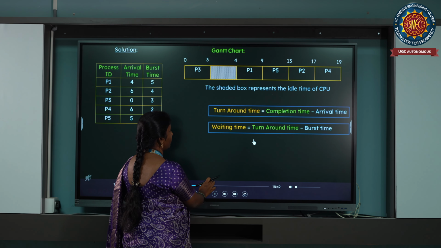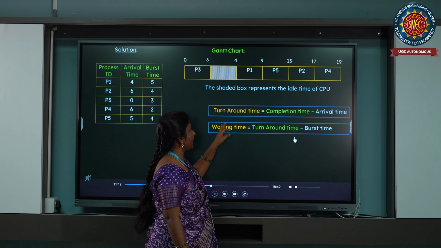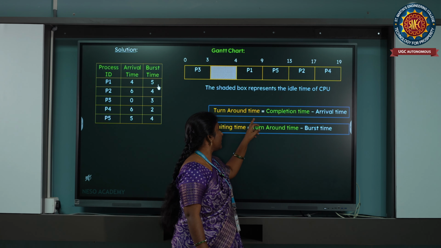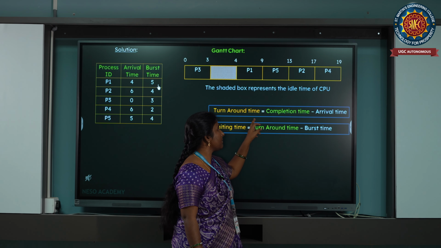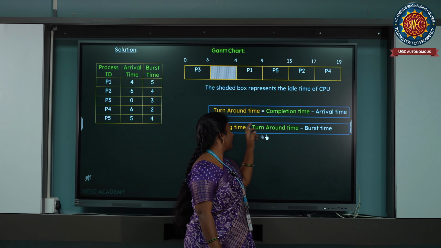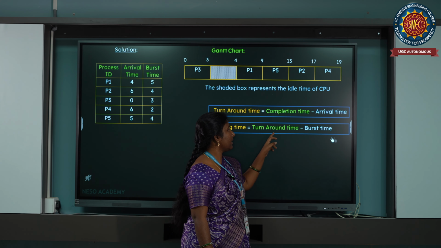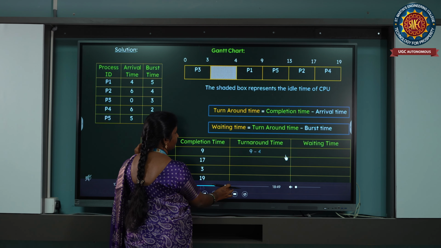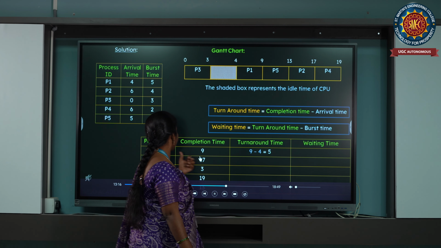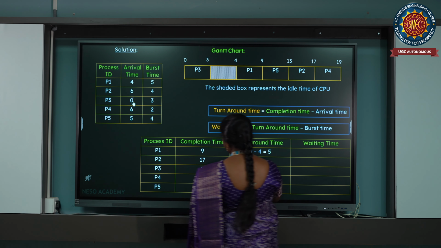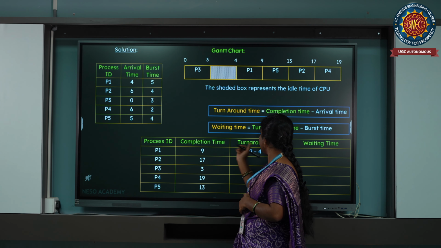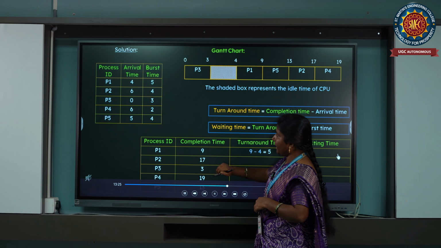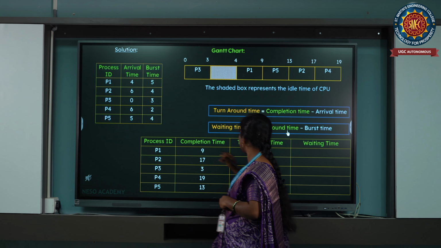And we know how to calculate the turnaround time and waiting time. As I was saying earlier, the formula for turnaround time is completion time minus arrival time, and waiting time is given as turnaround time minus burst time. These are the values we'll be getting for each and every process. That is completion time minus arrival time, that is 9 minus 4 is 5, and for P2 it is 17 minus 6, that is 11.